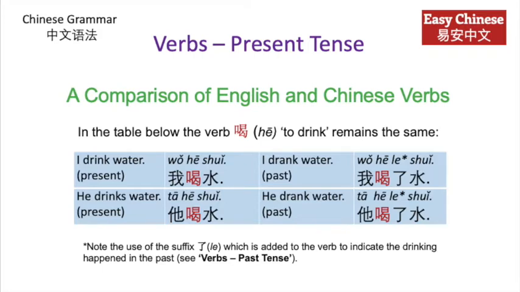I drink water, but he drinks water. In Chinese, 我喝水, 他喝水, the verb doesn't change. And in the past tense, I drank water. In Chinese, it's still 喝. 我喝了水. We add the le to indicate its past tense, but the verb 喝 remains the same.